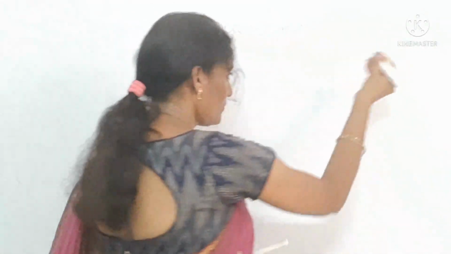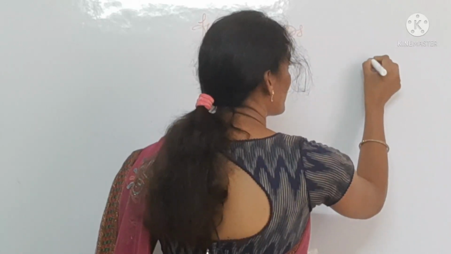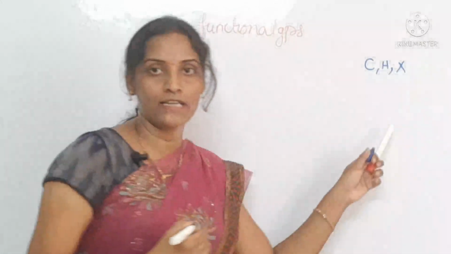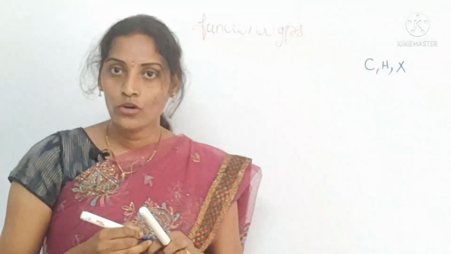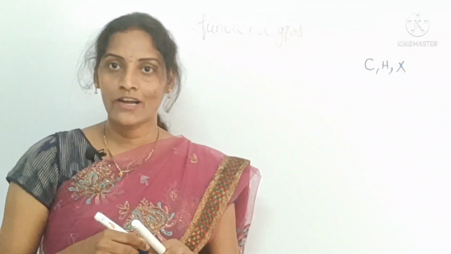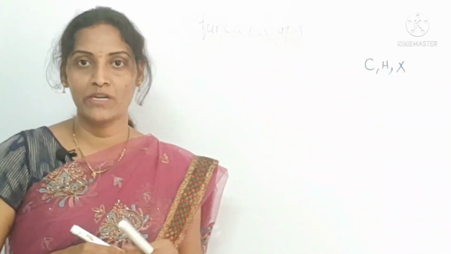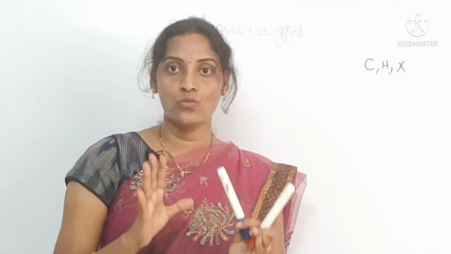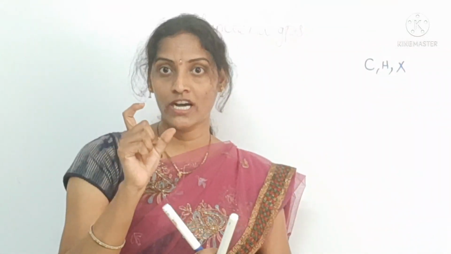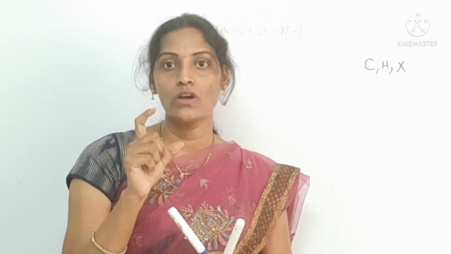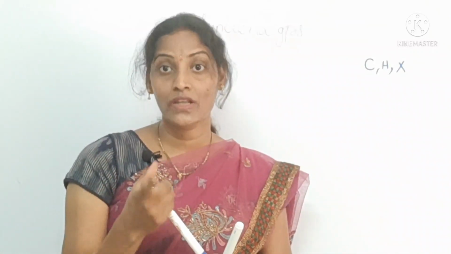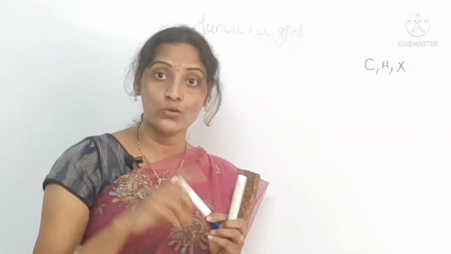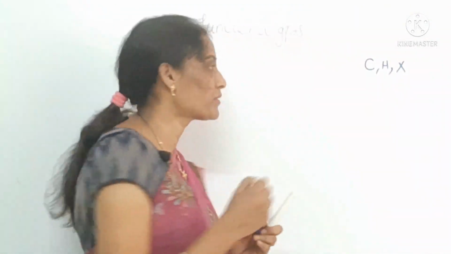See here, that is carbon, hydrogen along with halogen, X. Here X is fluorine, chlorine, bromine, iodine. These are the halogen elements. So, if these elements are there, what is that organic compound? That organic compound is nothing but halo compounds.